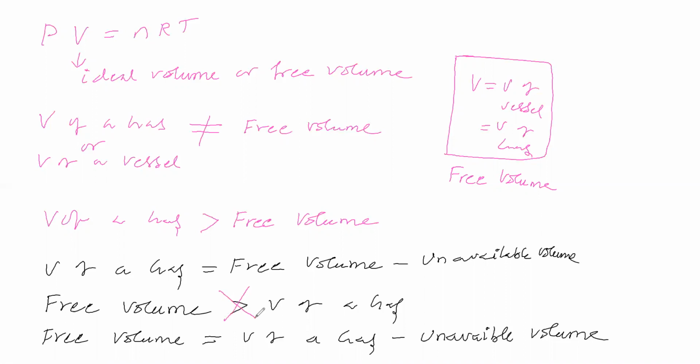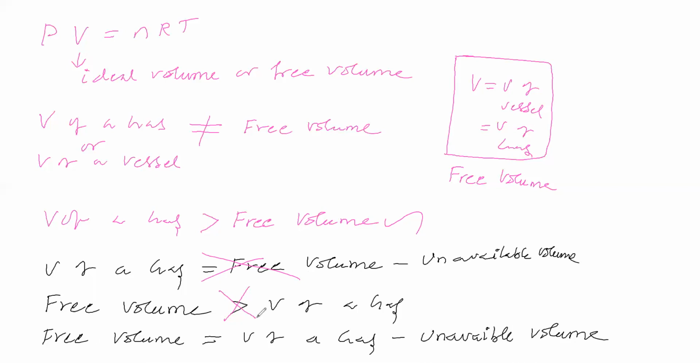Okay. So you are saying that volume of gas is greater than free volume. So free volume less than volume of a gas, it is possible. Now shall we take this point or this point? Free volume is equal to volume of gas minus unavailable volume. You are saying free volume is less than volume of a gas, so that means the other is not possible. So we can say free volume is equal to volume of gas minus unavailable volume. This is called free volume.